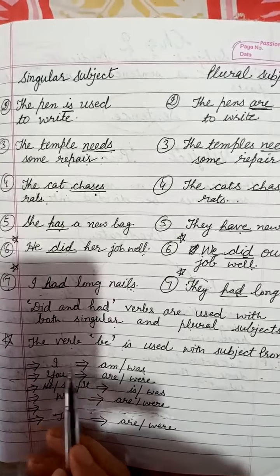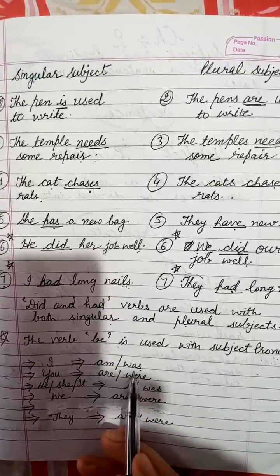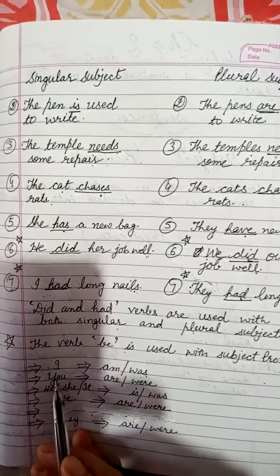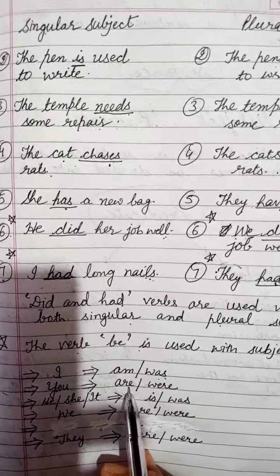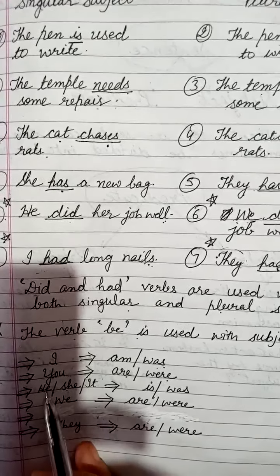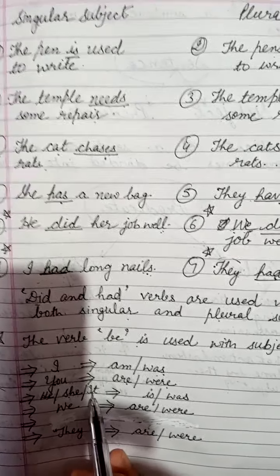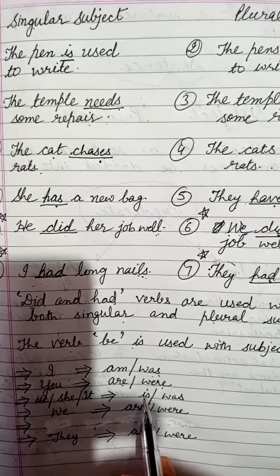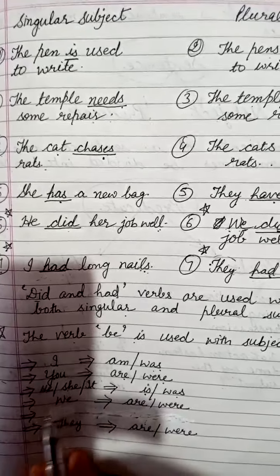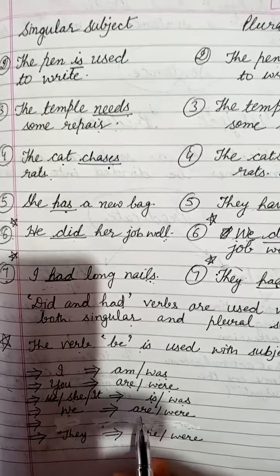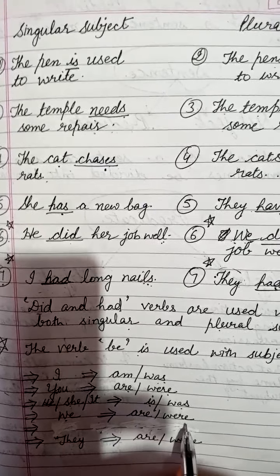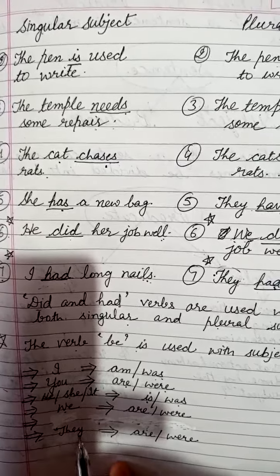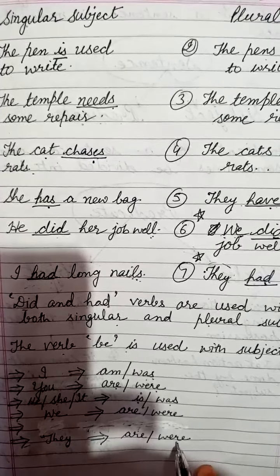With I, use am, was. With you, use are, were. He, she, it, singular pronouns, we use helping verb is or was. And with we, we use are or were. And they, we use are or were.